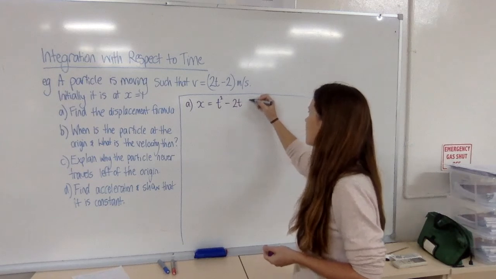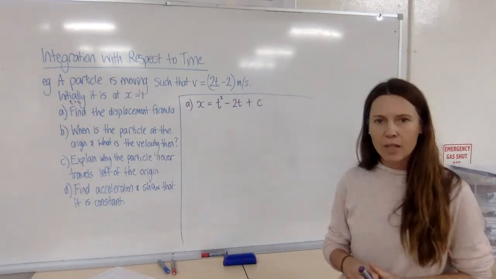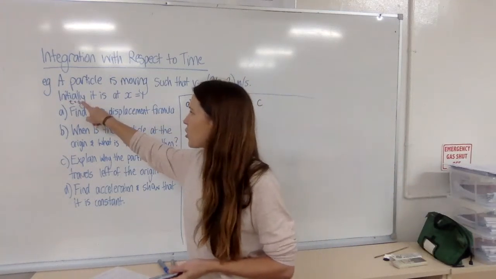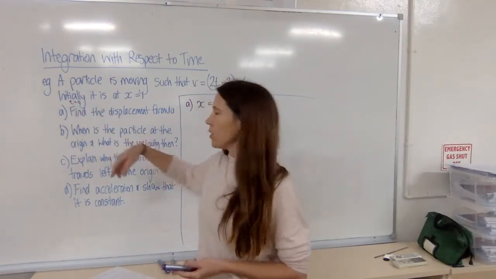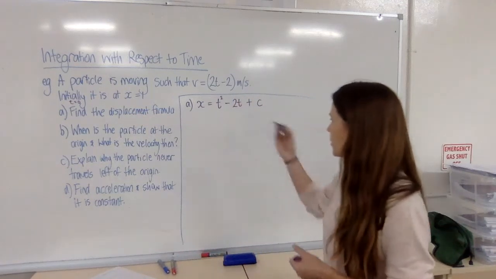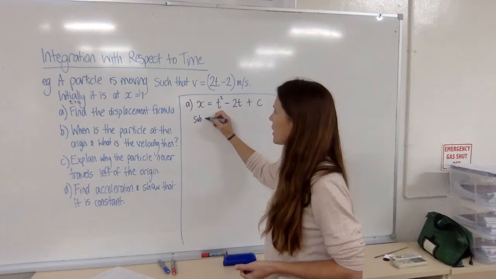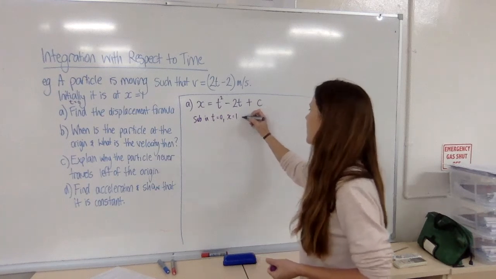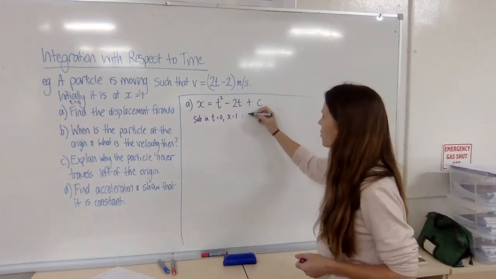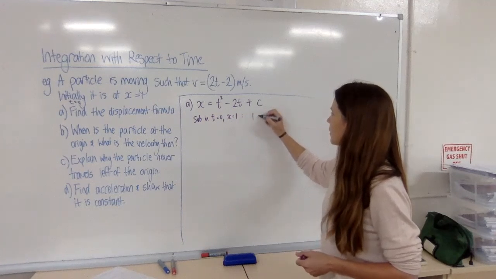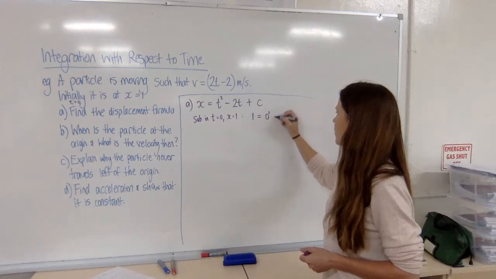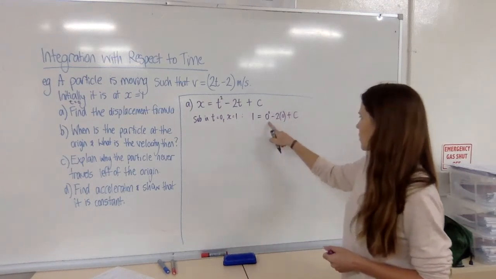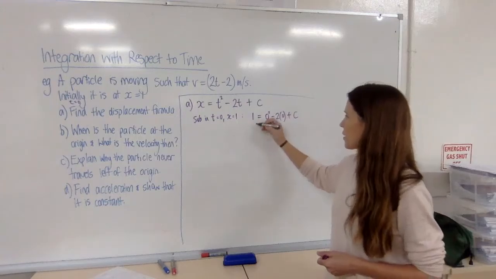minus 2t plus c. Now to find our constant of integration, we need to use our clue. Now initially that means t equals 0, x was equal to 1. So I'll write down what I'm doing here. I'm going to sub in t equals 0, x equals 1, and see what I get for c. So I've got 1 is equal to 0 squared minus 2 lots of 0 plus c. So these parts equal 0, so c equals 1.